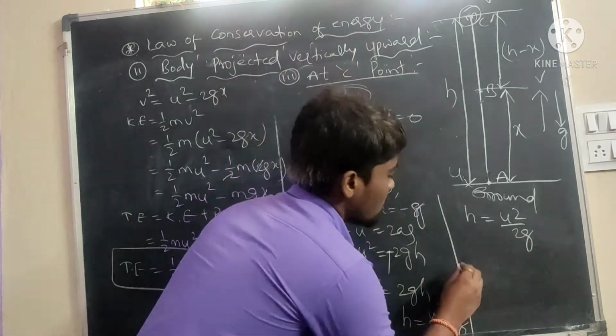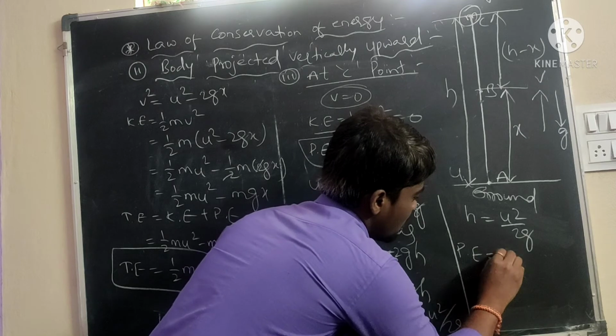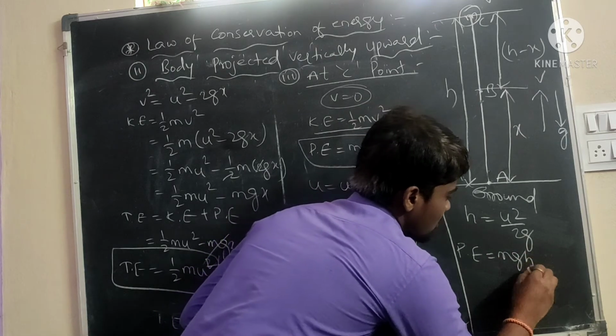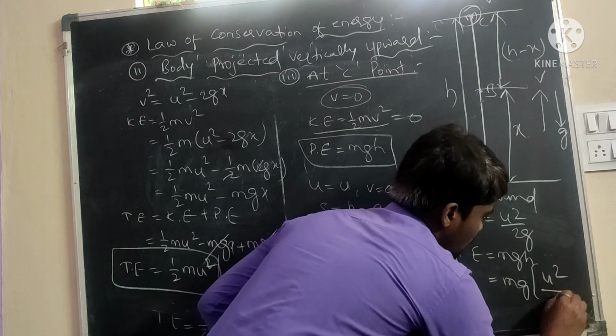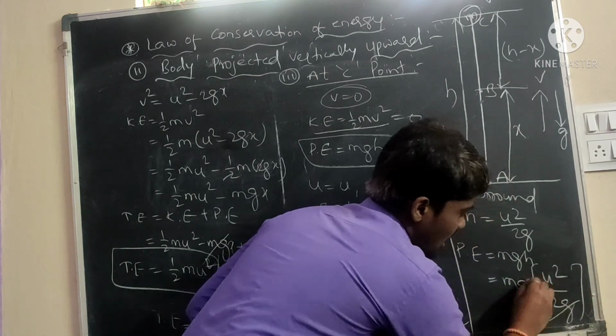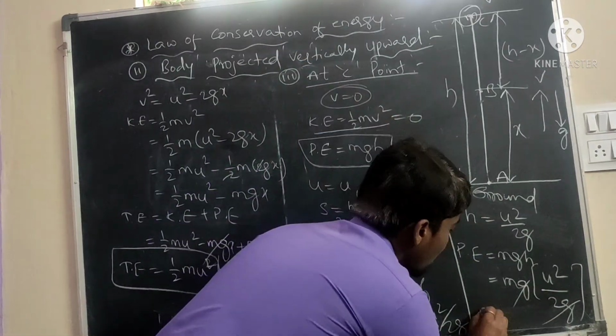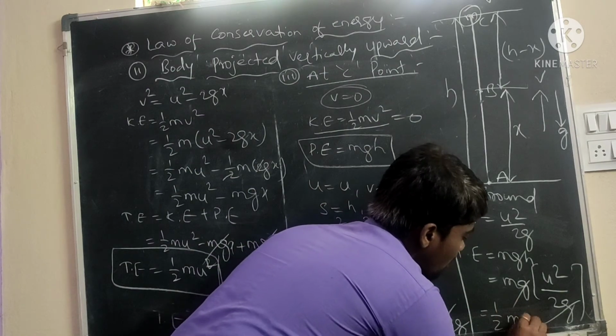Now the potential energy, mgh, is m into g into u square by 2g. The g cancels, and the remainder is half m u square.